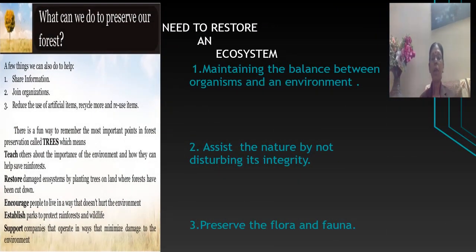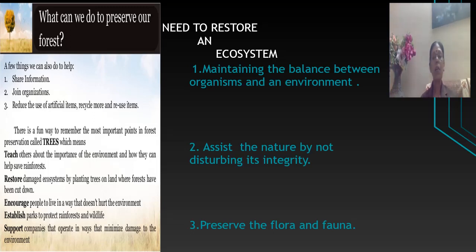Now, to sum up, at the end, we will discuss why there is a need to restore our ecosystem. We have seen that an ecosystem consists of abiotic and biotic factors. The first need is to maintain a healthy environment. Number two, to retain its delicacy, to retain its integrity.